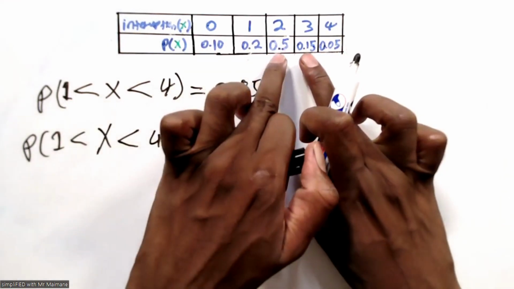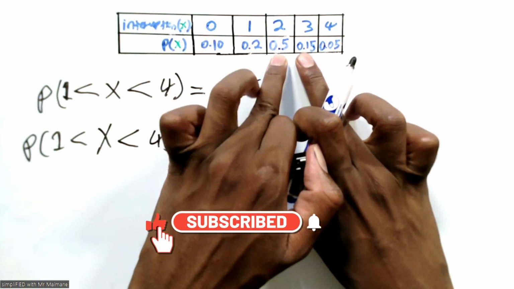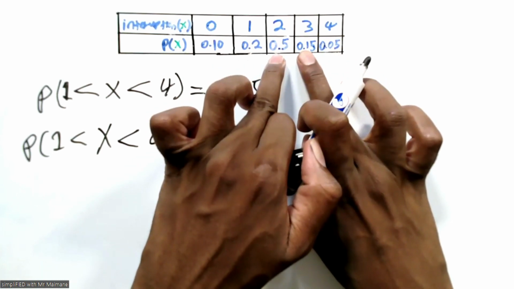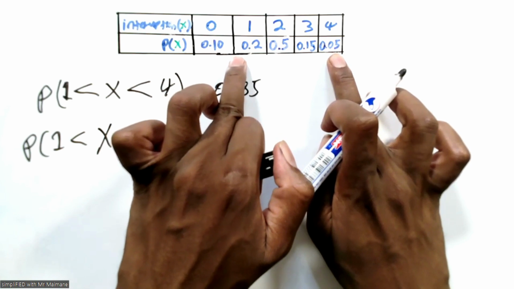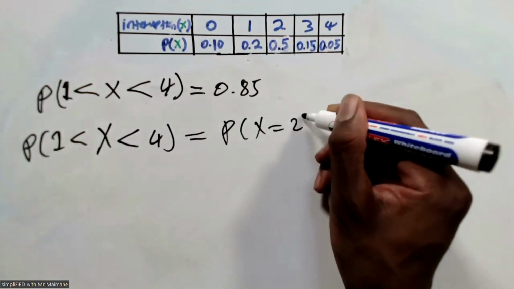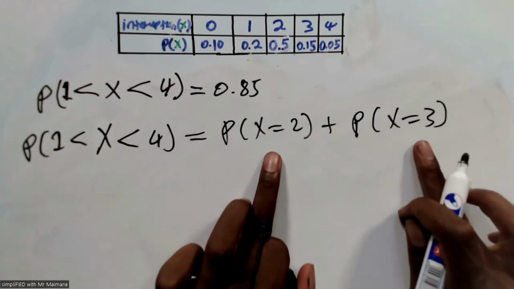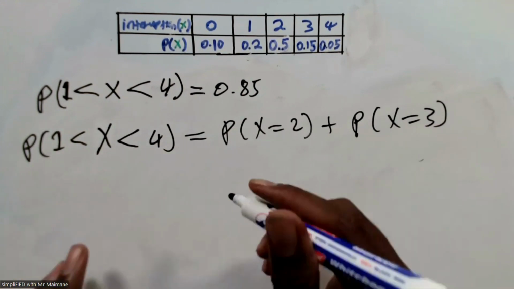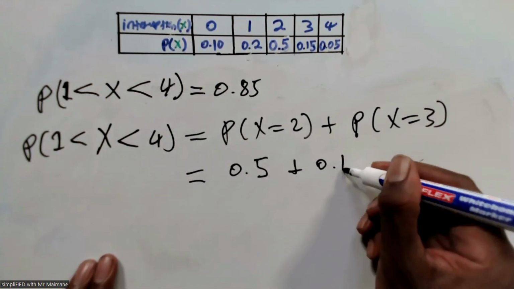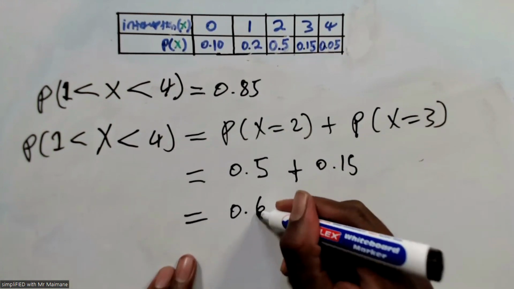sign. So we're just going to add the values in between, which is the probability for 2 and the probability for 3. So between 4 and 1, it's 2 and 3 because we don't include the 1 and the 4. I repeat for the last time. So this is going to be the probability of x is equals to 2 plus the probability of x is equals to 3 only because 1 and 4 are not included. Therefore, this is going to be 0.5 plus 0.15, which will give us 0.65.